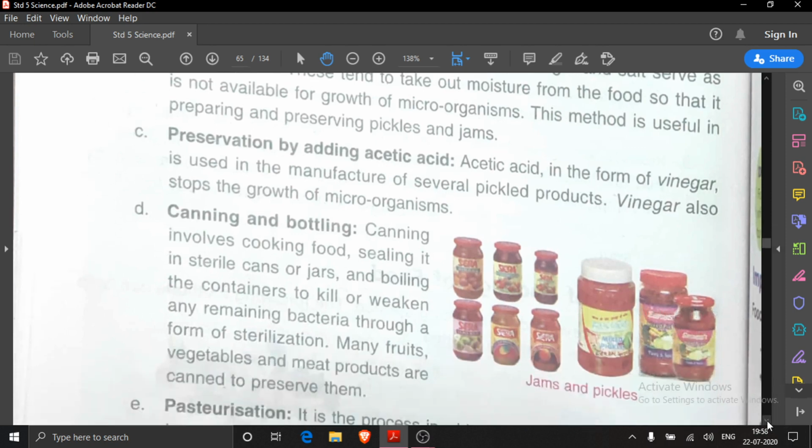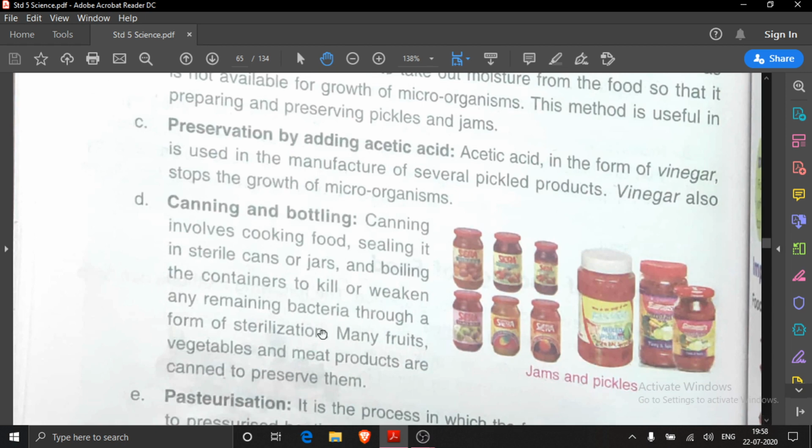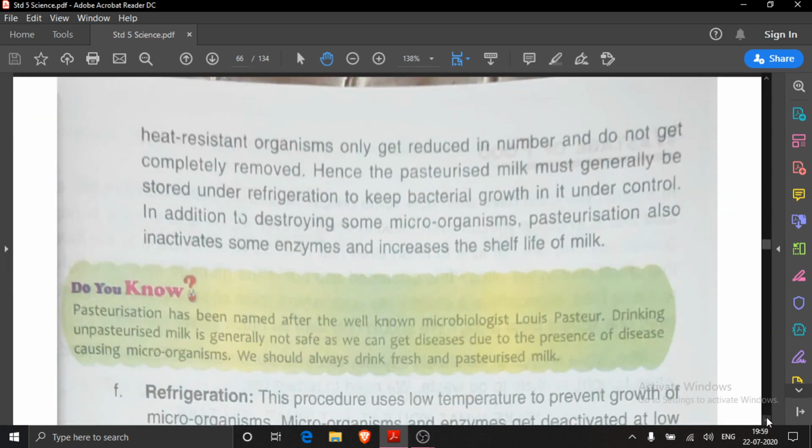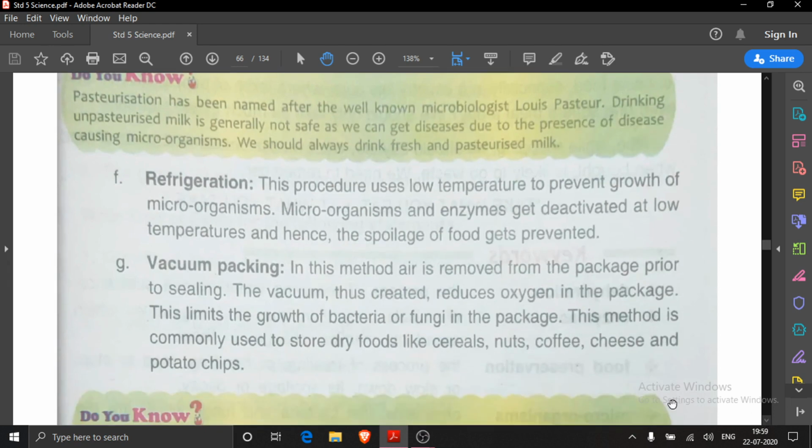Then next we have read about canning and bottling. Canning means cooking food, sealing it in sterile cans or jars and boiling the containers to kill or weaken any remaining bacteria through the form of sterilization. Then we have also read about pasteurization. In this process what happened? Food product is subjected to pressurized heating for a short time, followed by immediate cooling. That is pasteurization. Then we have also read about refrigeration.